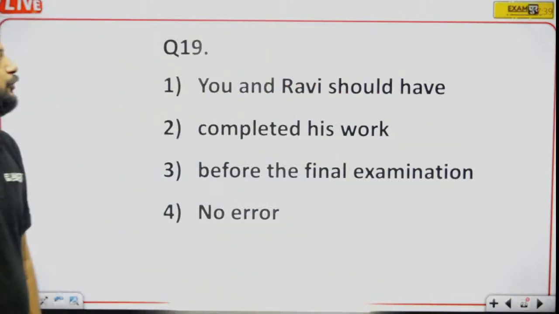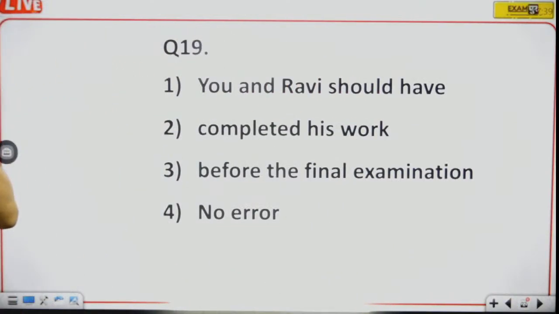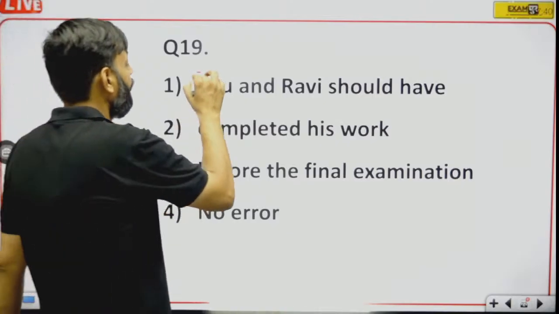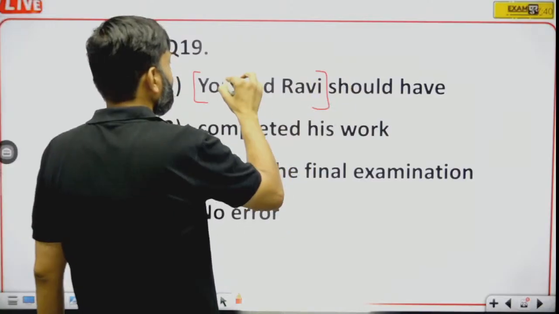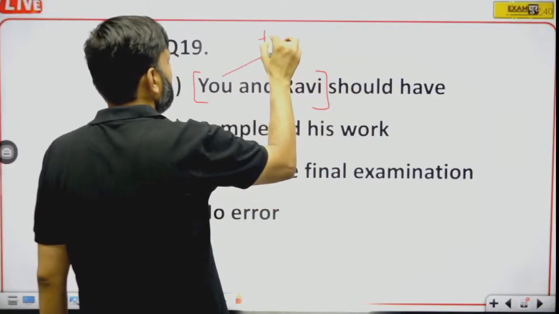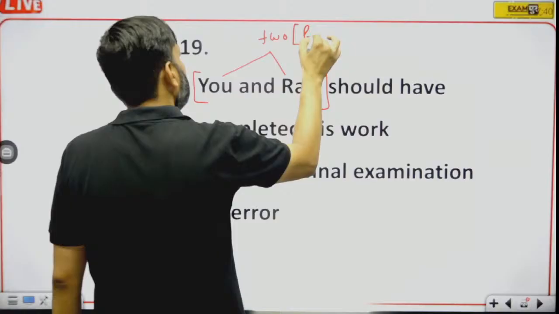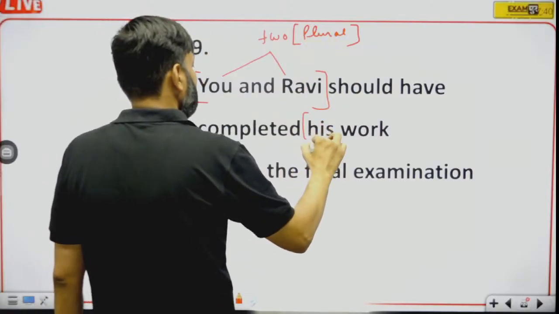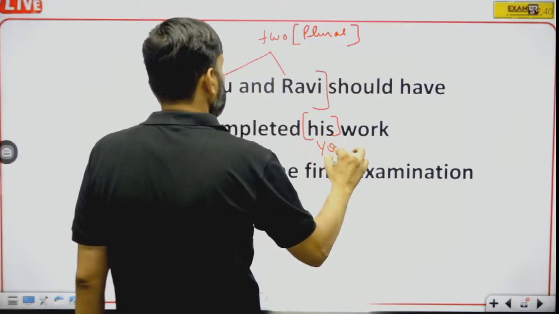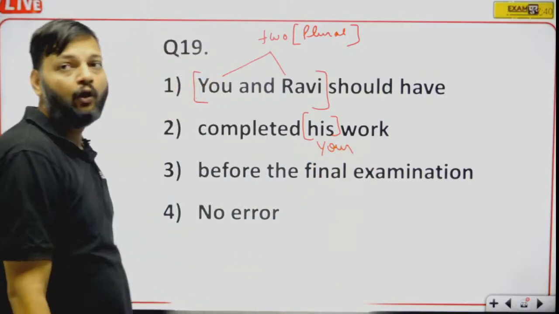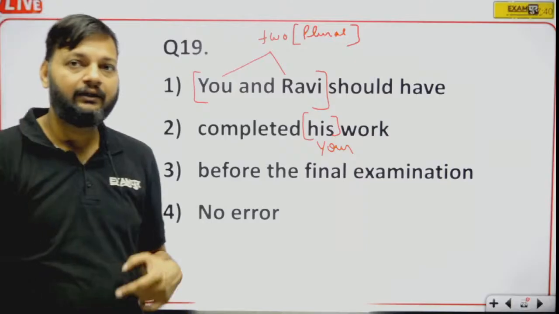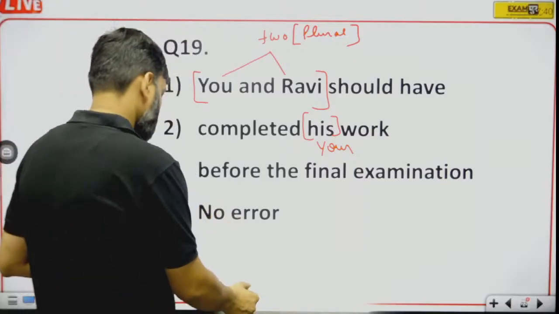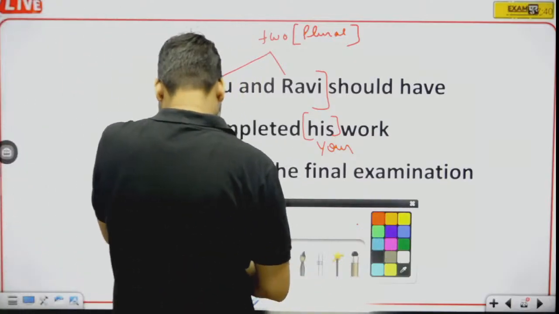You and Ravi should have completed his work. Now in this sentence again we have you and Ravi. Two persons are there. It means plural. And if a plural subject is there, we cannot use "his". In place of "his", we need "your". Okay. Always remember that. Let me tell you the rule.